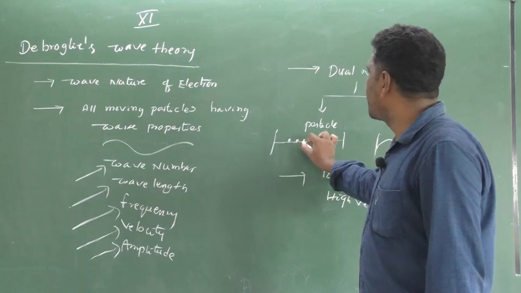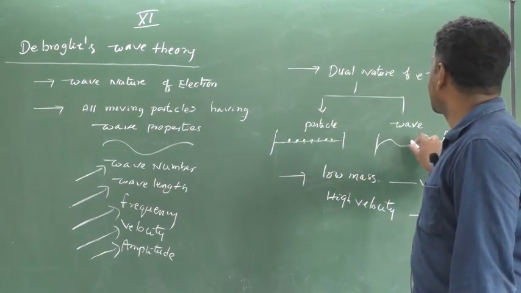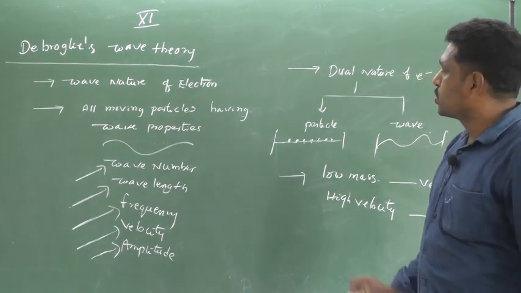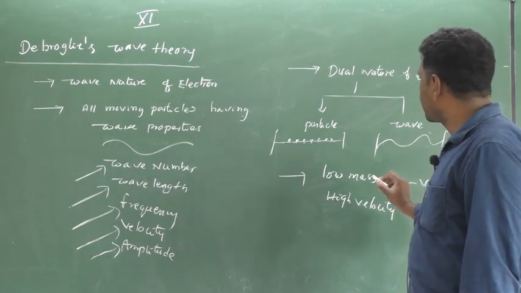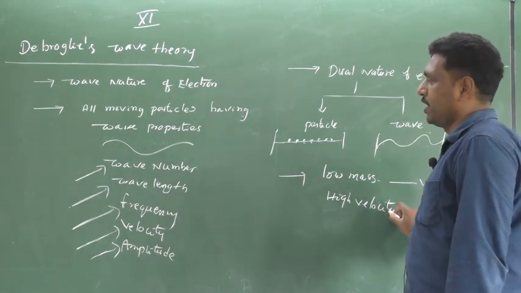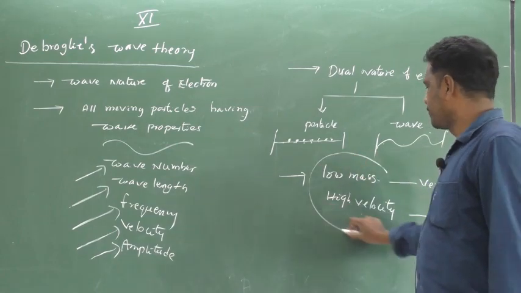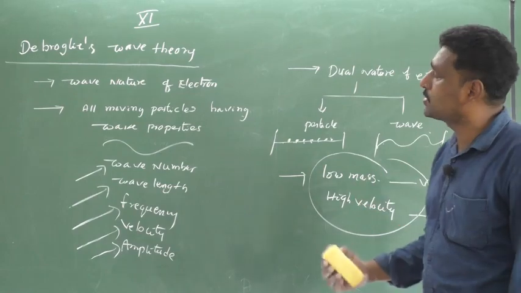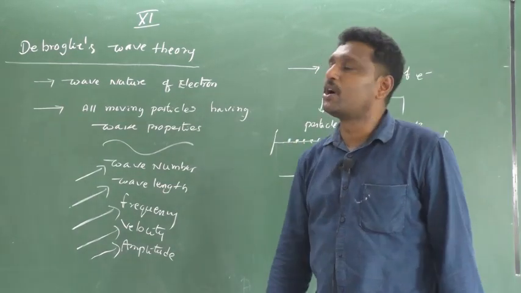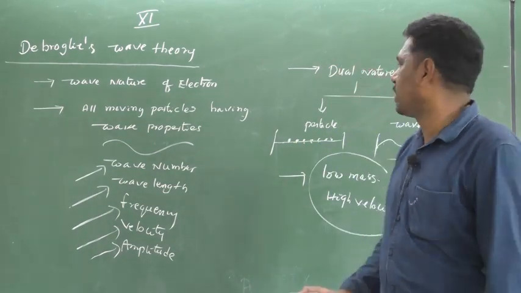Sometimes the electron moves as a particle and sometimes as a wave. Wave properties are applicable to particles having low mass and high velocity. These are the important points of de Broglie's wave theory.